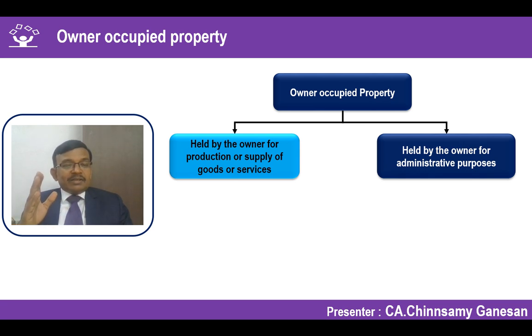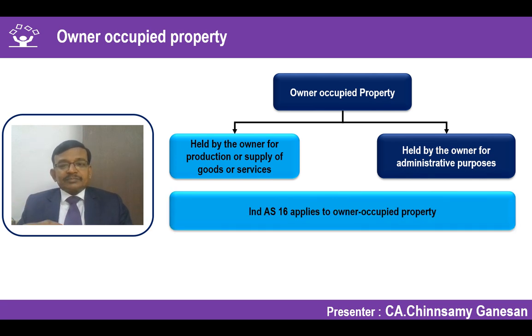Instead, what the regime has given is a negative list where GST is not applicable. So similarly, in our case, it is a negative list. Owner occupied property is a negative list for Ind AS 40. If we understand this, automatically we will know what is covered under Ind AS 40. So I'm just drawing a parallel for you to understand the concept.